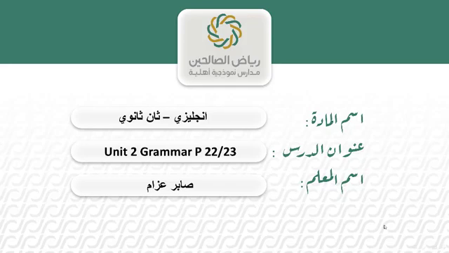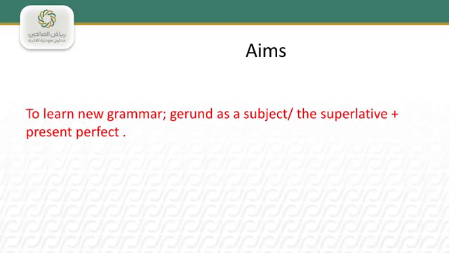Today's lesson is grammar. Go to your Mega Goal 4 sentence book at page 22 and 23. Let's start our lesson. The aims of this lesson. What will we learn in this lesson? First thing is to learn new grammar: the gerund as a subject and the superlative plus present perfect. And we will learn new vocabulary.